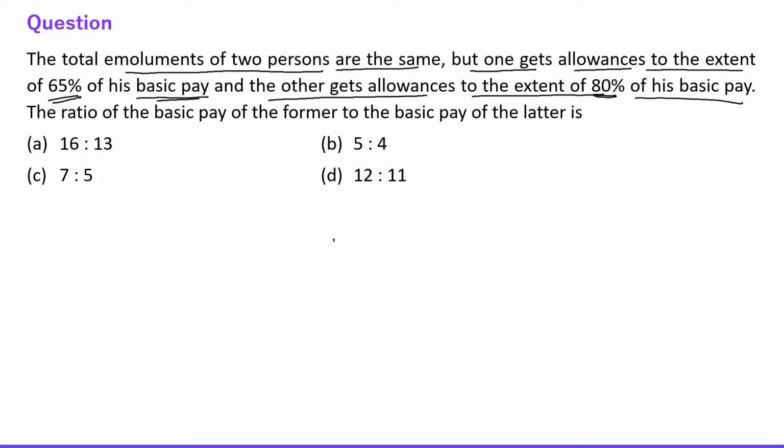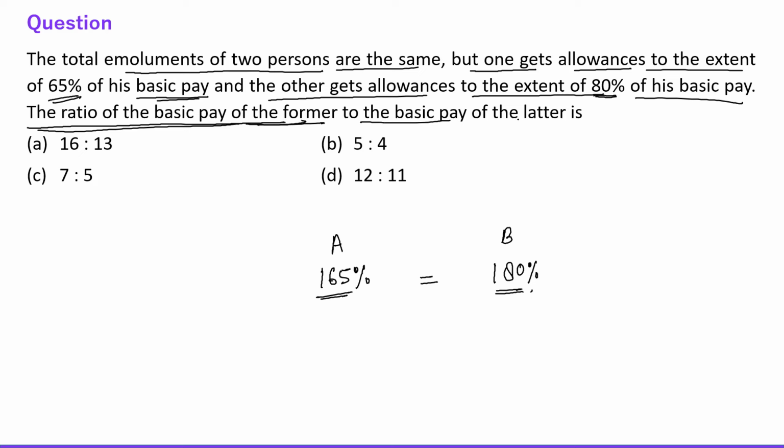Let's say there are two persons A and B. So for A, the total emoluments will become 165% of his basic pay, and for B, the total emoluments become 180% of his basic pay. The question is saying both of them are equal, so 165% of A is equal to 180% of B. Now the question is the ratio of the basic pay of the former to the basic pay of the latter.